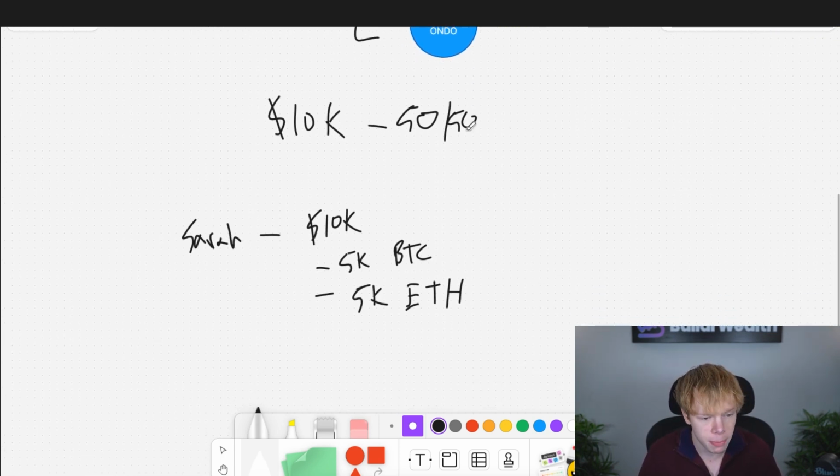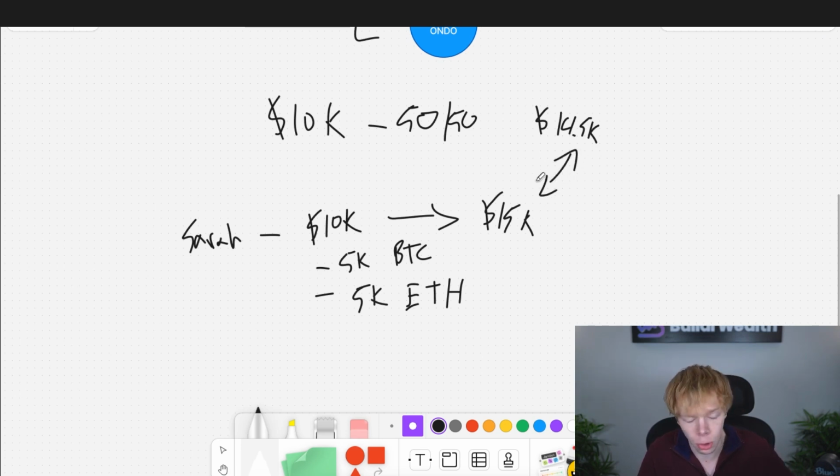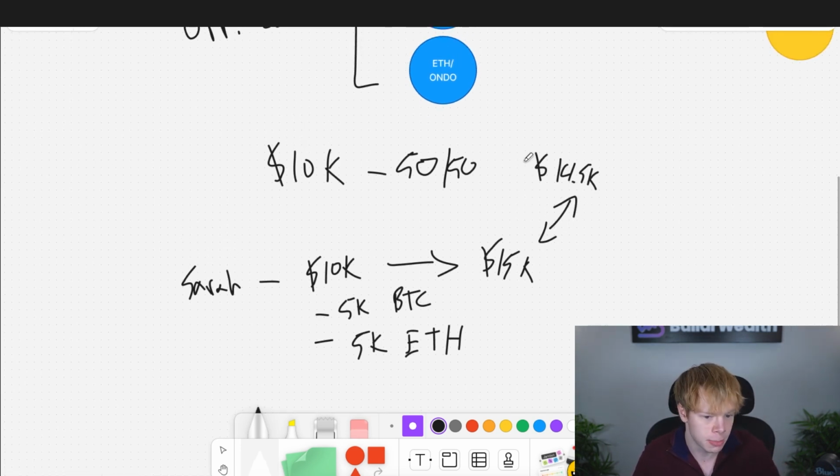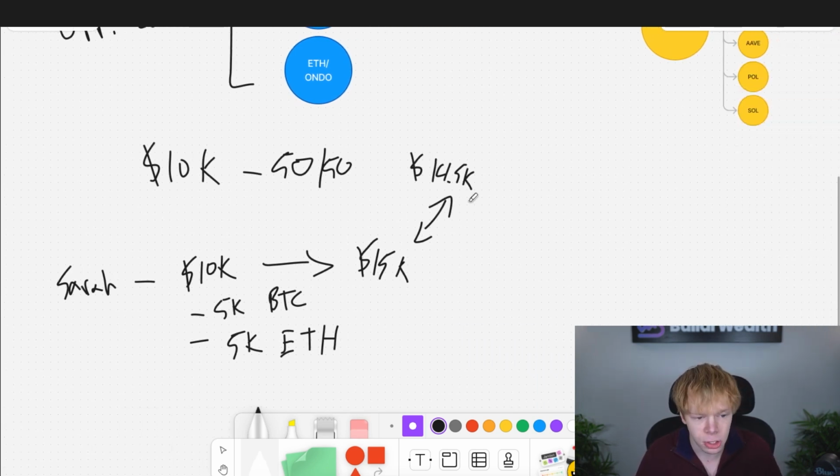Well, market goes up. Maybe Sarah's 10K goes up to 15K, right? But the thing is, maybe your 10K only goes up to like 14.5K. So you have a $500 difference right there. It's not that bad, ultimately. Your goal is for those fees and that income to outweigh that $500 difference. But this happens when there's divergence. Divergence means, let's just say ETH goes up 10%, yet BTC only went up 5%. That right there is divergence, meaning that you're going to have some shift of assets. And ultimately, that's what creates that $500 difference right there.